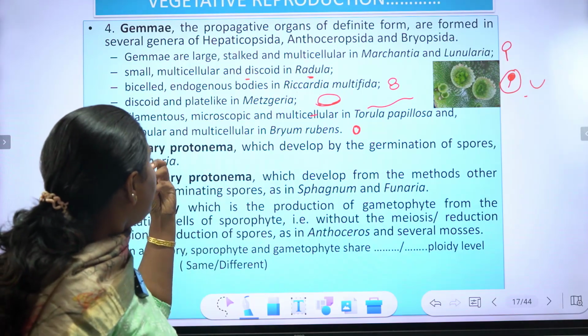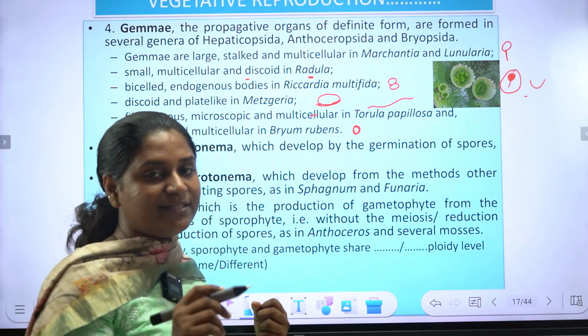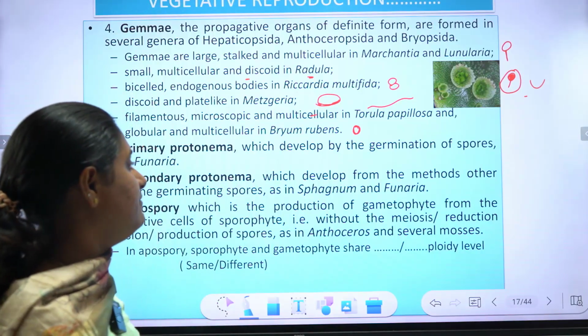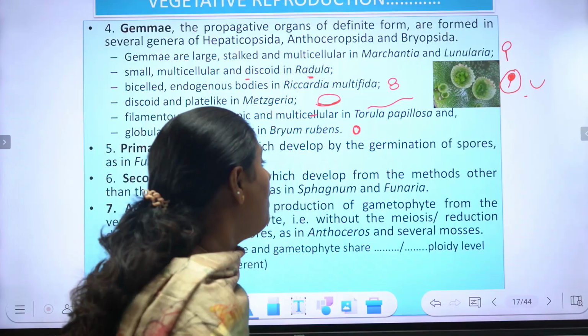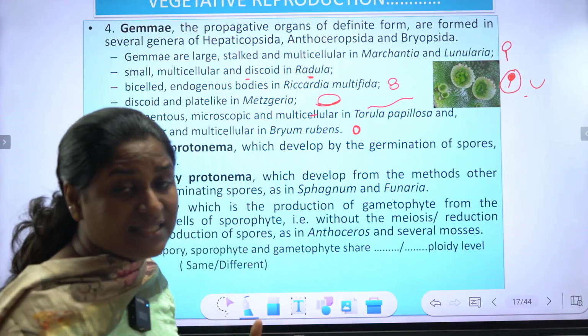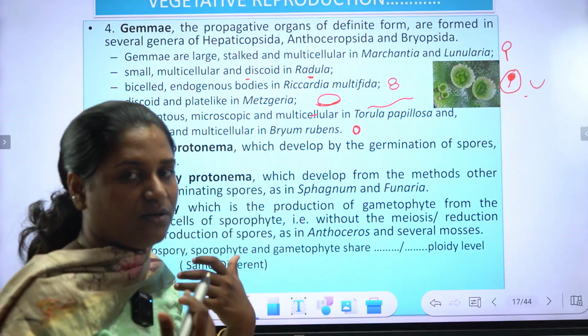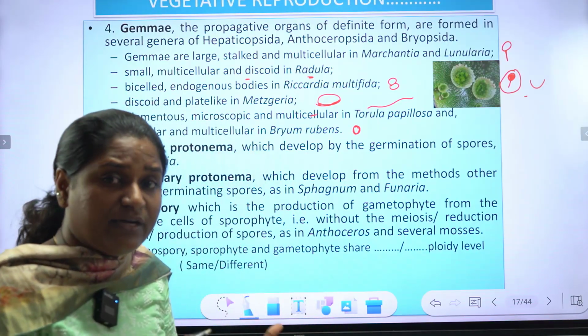And the primary protonema, another mode of the developments, the primary protonema which developed by the germination of spores as in Funaria. This primary protonema which is germinating from the spore is also showing the vegetative mode of development.